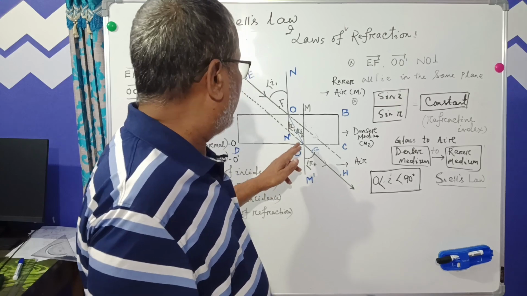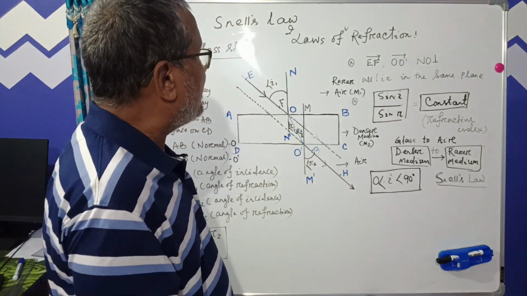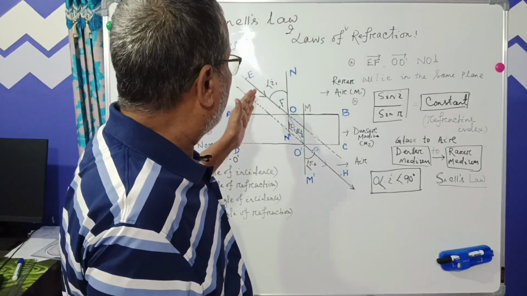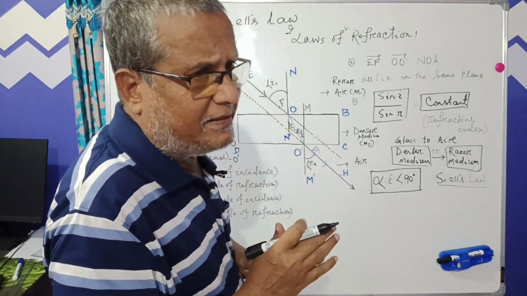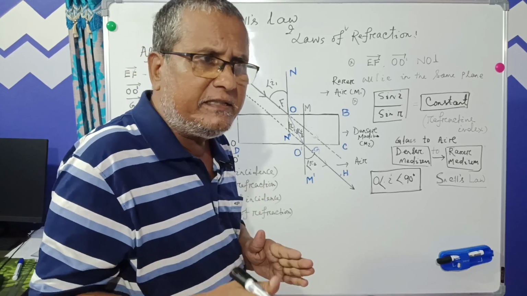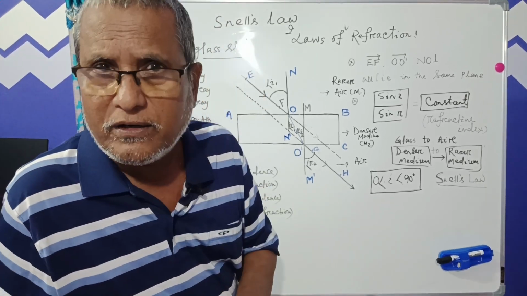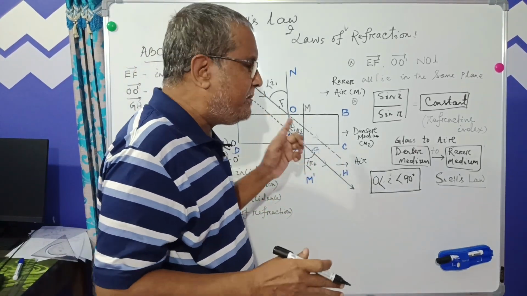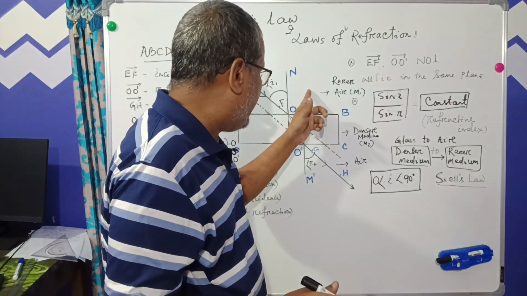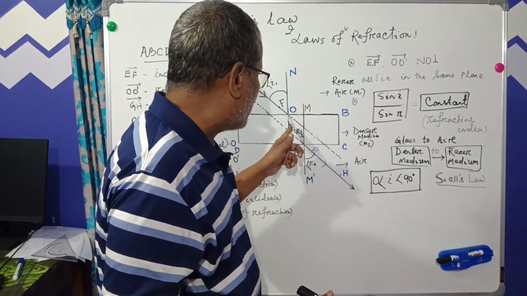So the laws of refraction clearly indicate that light rays change their path when they enter from one medium to another. If you see, from a rarer medium to a denser medium, it comes closer to the normal.